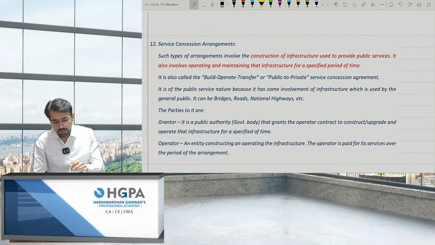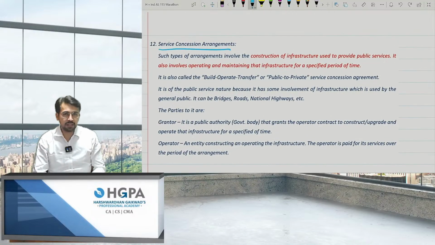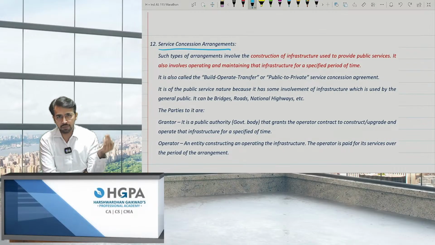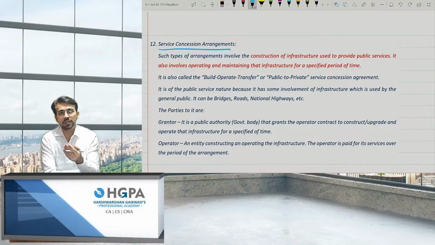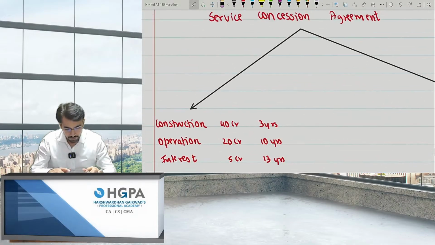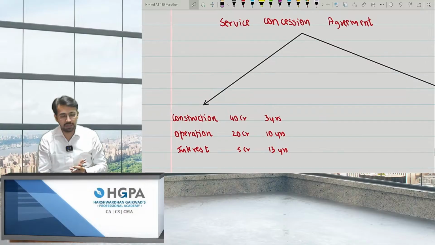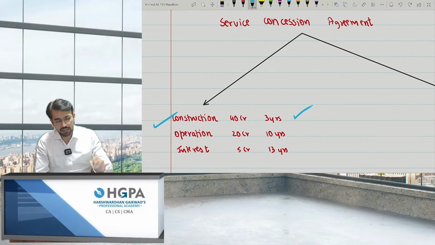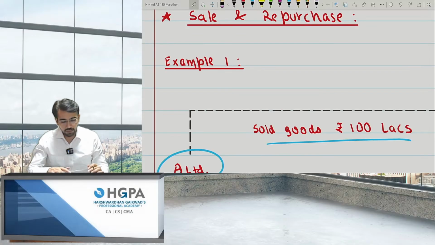What is service concession arrangements? Service concession arrangements are nothing but the contracts which I am receiving from the government for infrastructure, for making bridges, for making highways and so on. So basically there will be 2 points over there. I'm not reading it out, I'm just explaining with an example. Just pay attention. Service concession agreement. Construction 40 crores and it will get completed in 3 years, right? But that was not the contract.